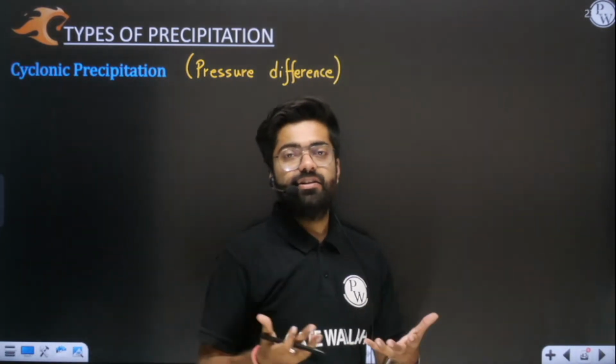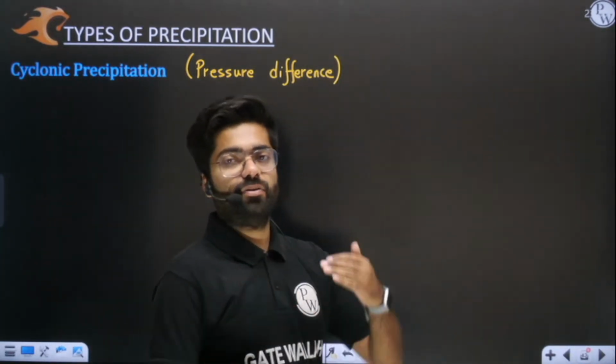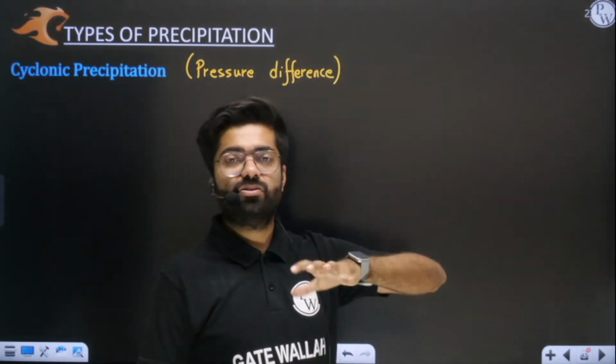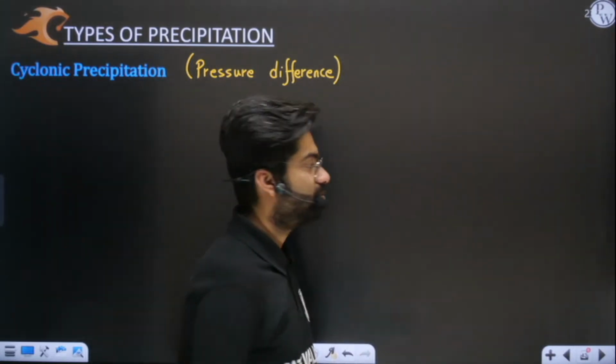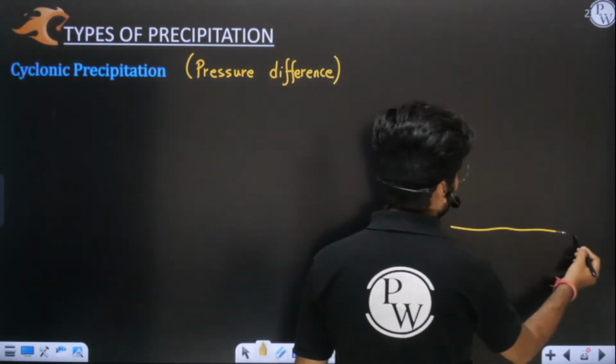Imagine an area which has been heated up and air has been lost from there because warm air rises up. You all know this. So in that area, there is a deficiency of air. It's a low pressure region. That area is known as a low pressure region.